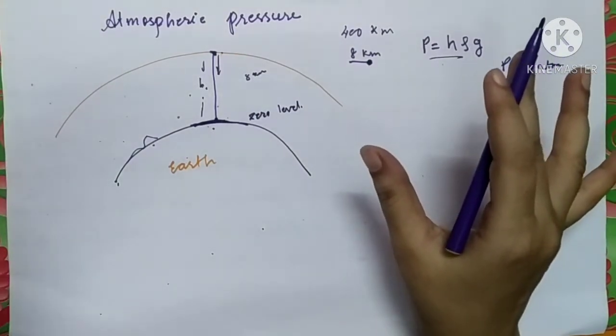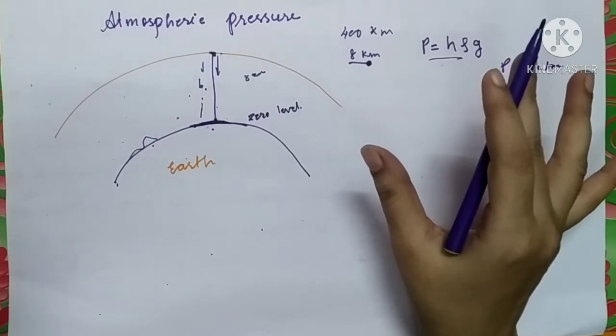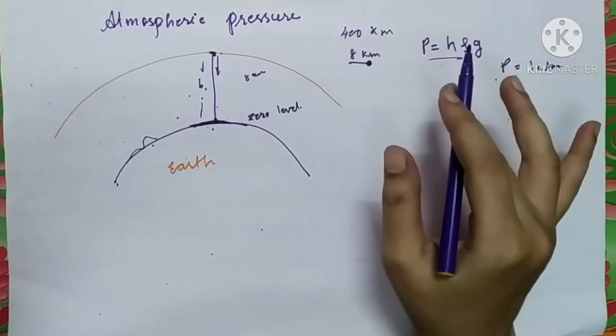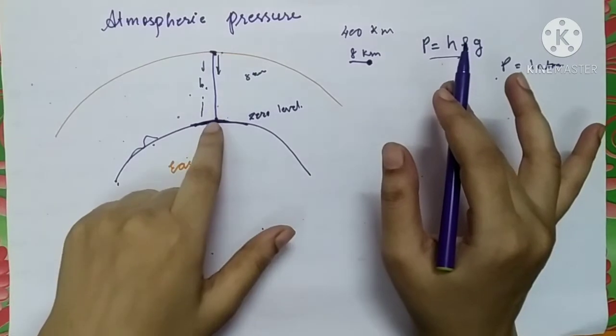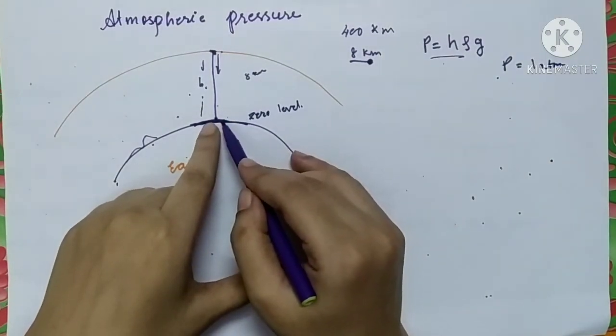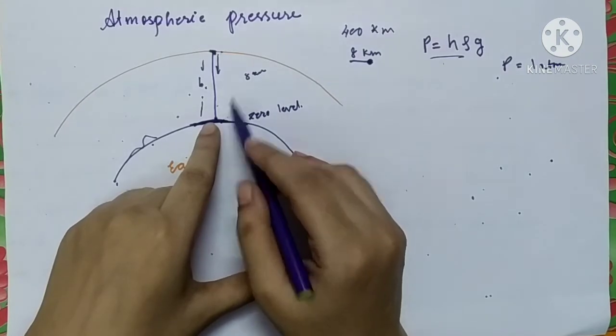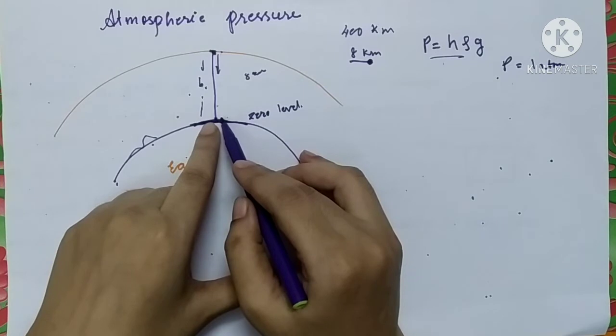In today's lecture we are going to see absolute pressure and gauge pressure. Before that, you should know how the atmospheric pressure is calculated. Means on the surface of this sea level, on the surface of sea, the pressure exerted by the atmosphere will be maximum.